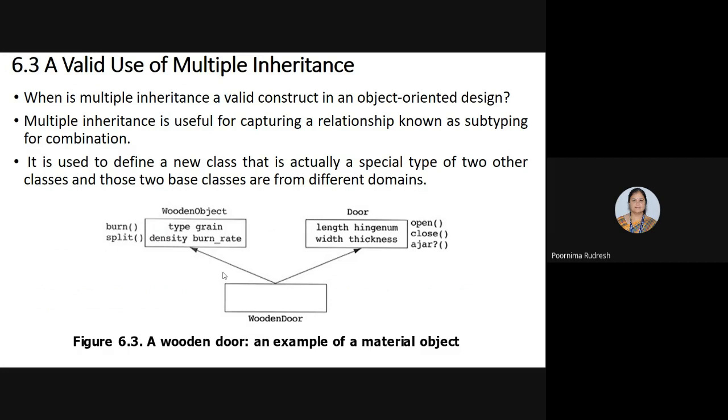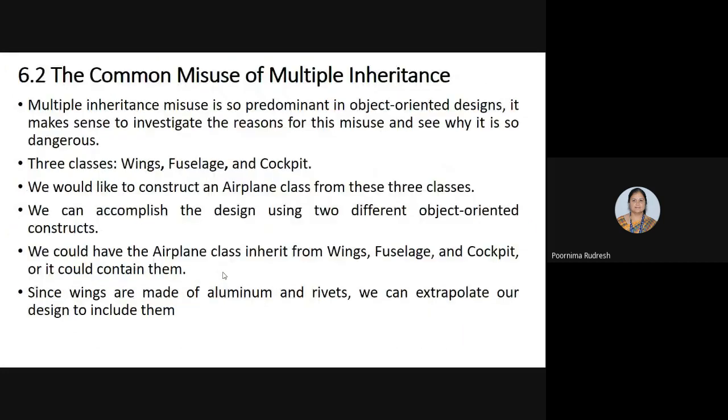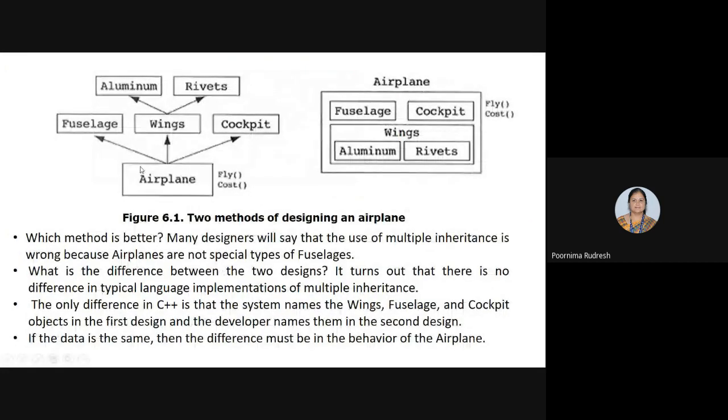But in the previous case, we considered the airplane, which inherits from fuselage, wings, and cockpit. This is not a valid use of multiple inheritance, because the airplane is not a special type of fuselage.